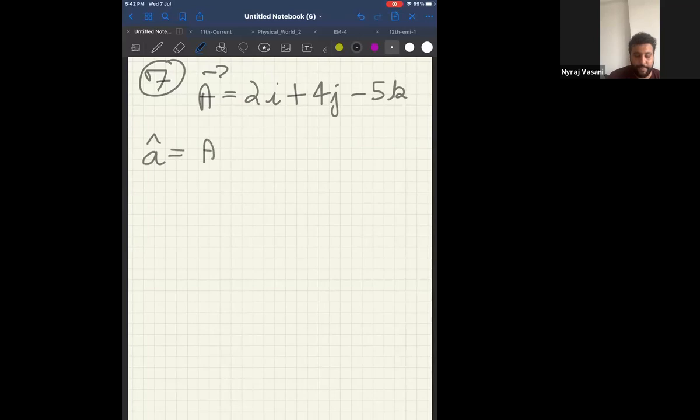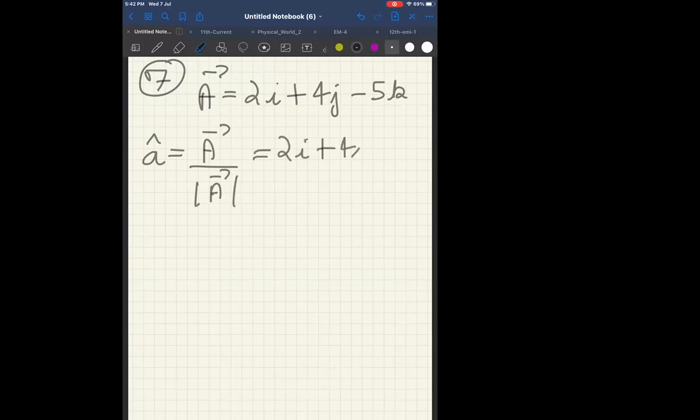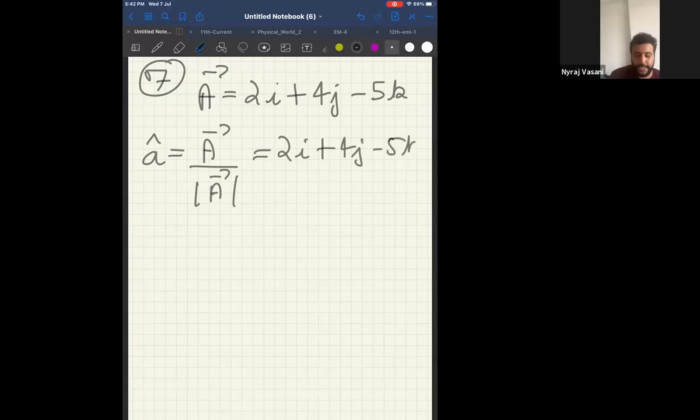Now a cap will be a vector upon mod of a vector. The a vector is 2i plus 4j minus 5k itself, upon mod of a vector, which will be square root of 2 square 4 plus 4 square 16 plus 5 square 25. So 16 plus 4 is 20, 20 plus 25 is 45.